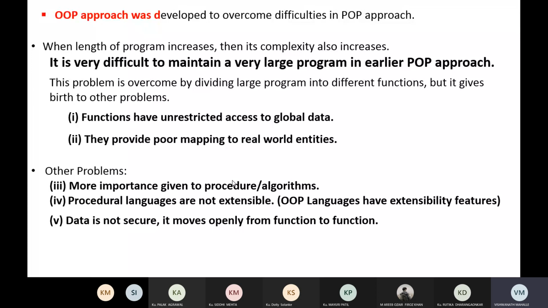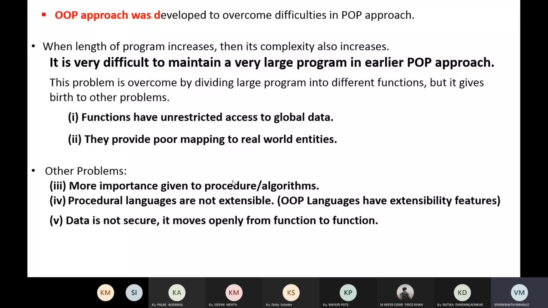So it is very difficult to maintain a very large program in the earlier procedure oriented approach. Now, we can divide this large program into a number of functions.